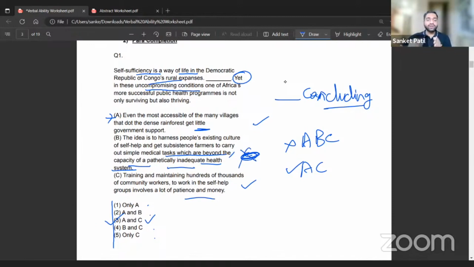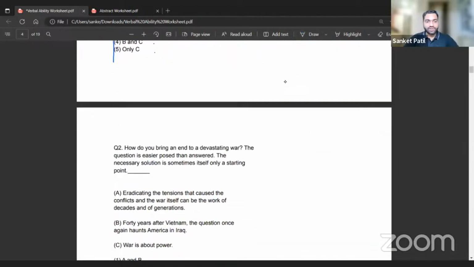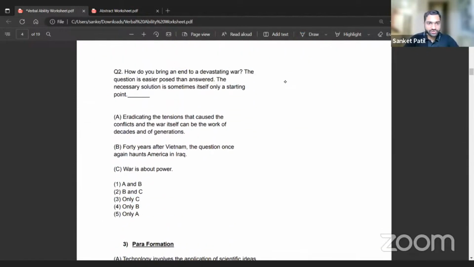See, as we saw that it requires a lot of resources, yet this is becoming more successful. It definitely makes sense. So we're going to go with A and C. Okay, so this one here is done. Let's look at the second question really quick.